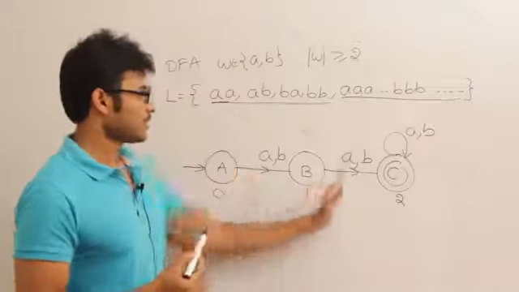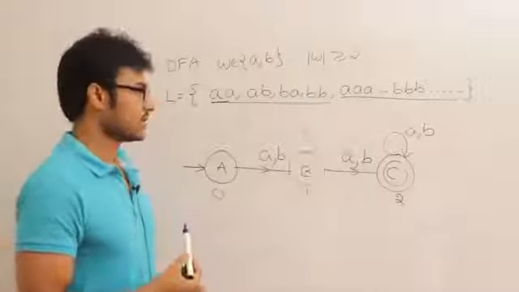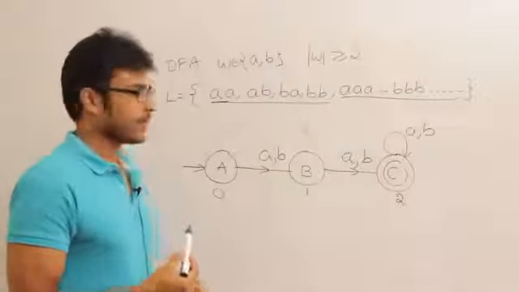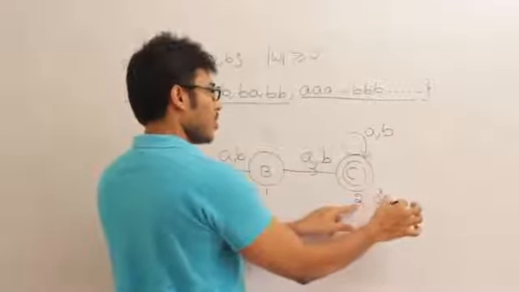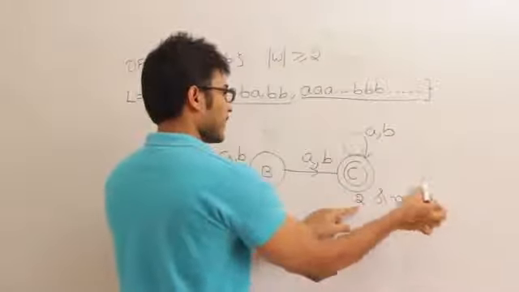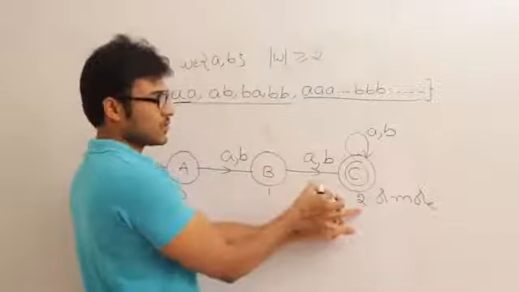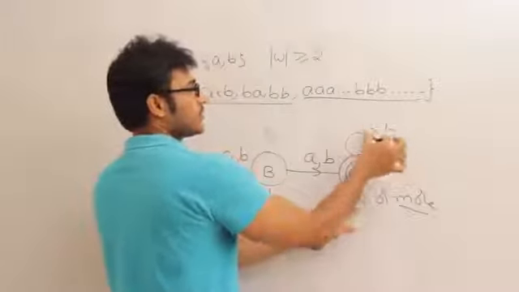So if you look at this, we have 3 states and C is the final state, and C represents the set of all strings of length 2 or more. The 2 is because of these 2 transitions and the more is because of this one.